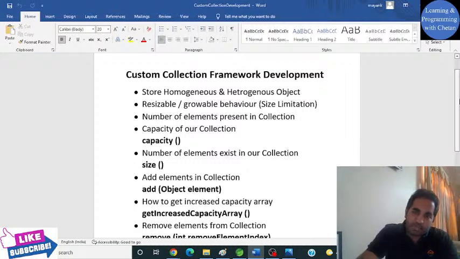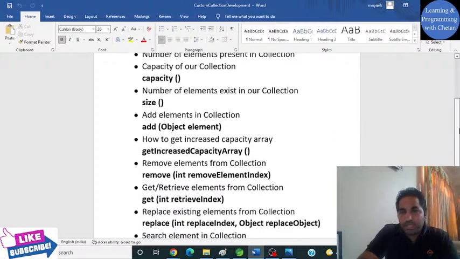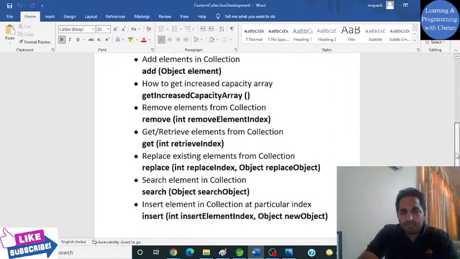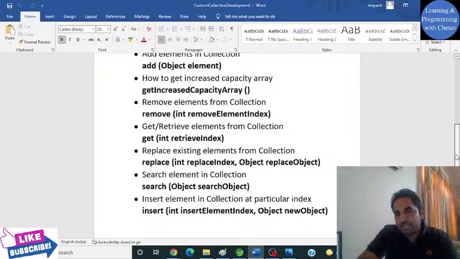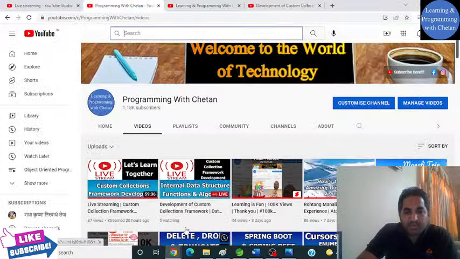Whether you take the hardest one, that is hash map or hash table or sorted set, sorted map, tree map, tree set, you will be able to easily work out how they are working internally. Hope it is clear to you all guys.